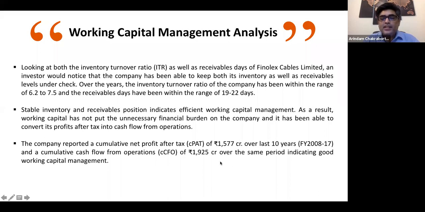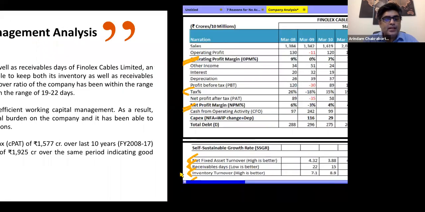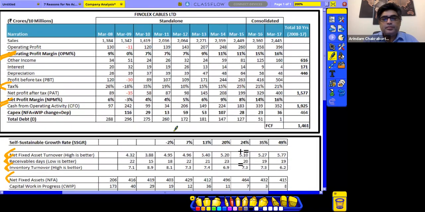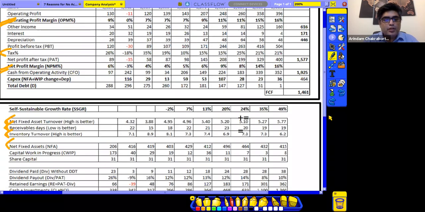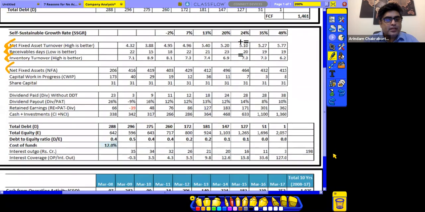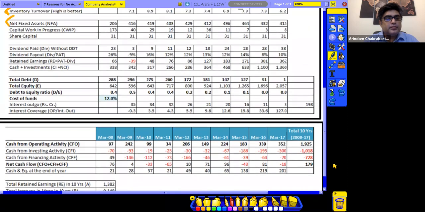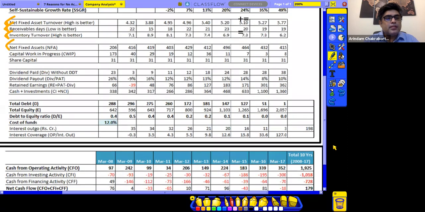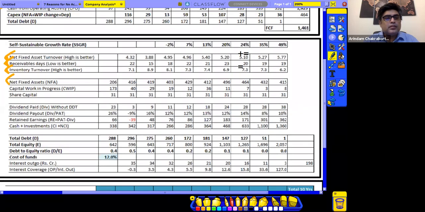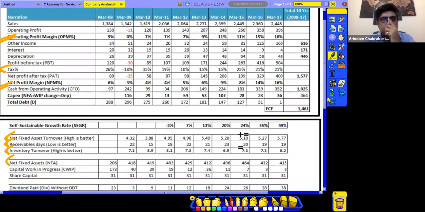Now we'll also see the CPAT and cash flow from operation, cumulative PAT and cumulative cash flow from operation. This is also something which I discussed in the last webinar. If you have missed out, please refer to that. So we see the CPAT and CFO of this. Right. So this is the figure, right?